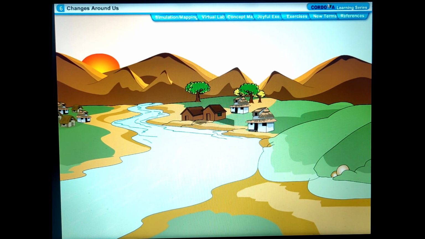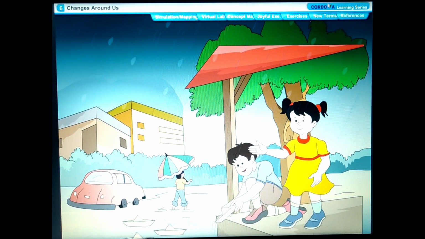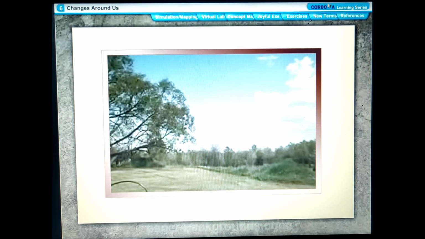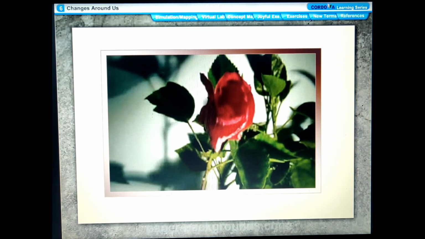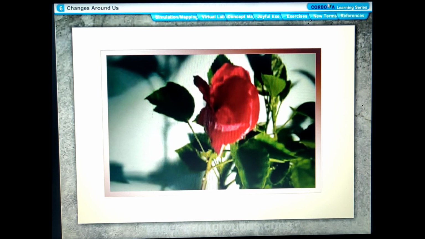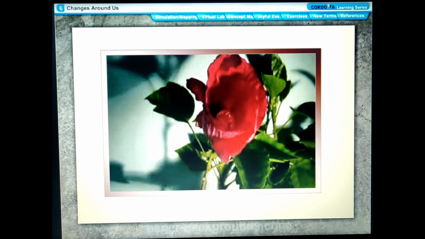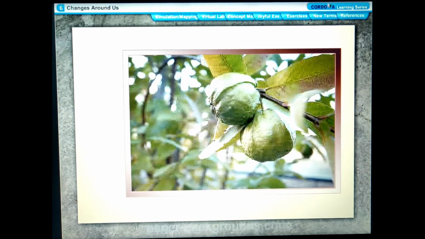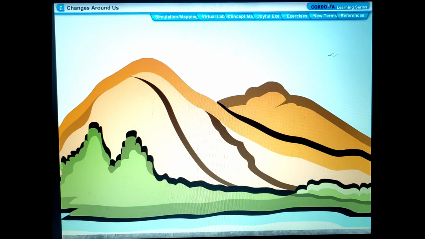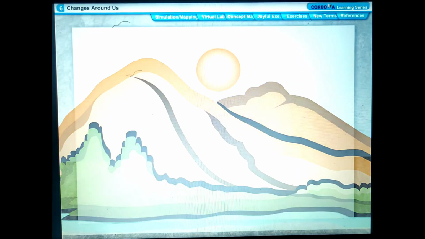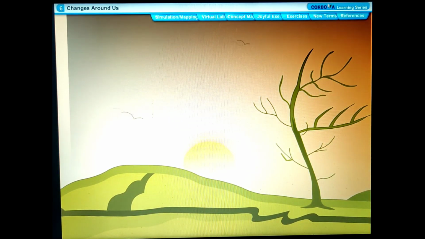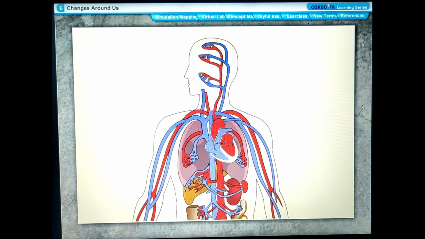Some of the changes occurring are natural, such as change of seasons, formation of clouds, weathering of rocks, formation of glaciers, flowering of plants, ripening of fruits, formation of day and night, and beating of the heart.